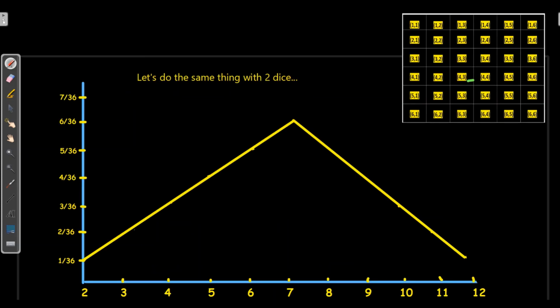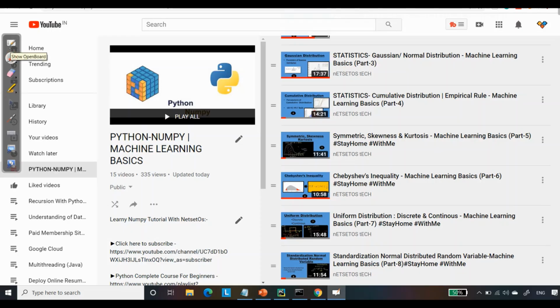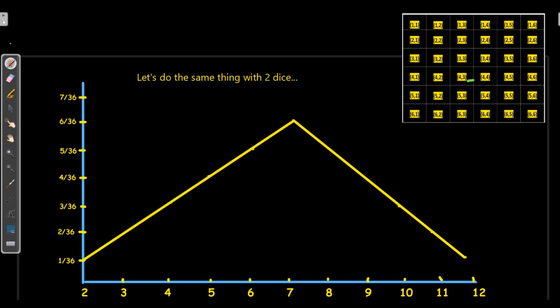Now we will take 2 dice. I have also discussed rolling of 2 dice in one of my videos, which you can go through; I have a series on machine learning basics. So coming back to rolling of 2 dice. Here if we roll 2 dice, the probability of 2 will be 1 by 36, as there are 2 dice, and 6 into 6 is 36.